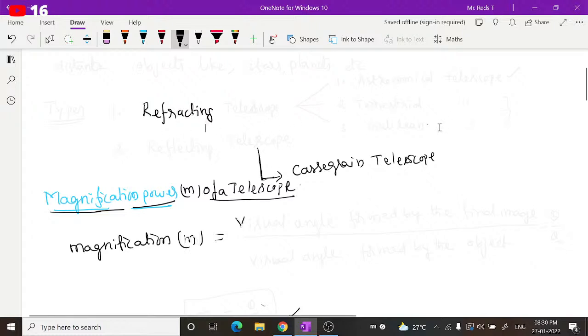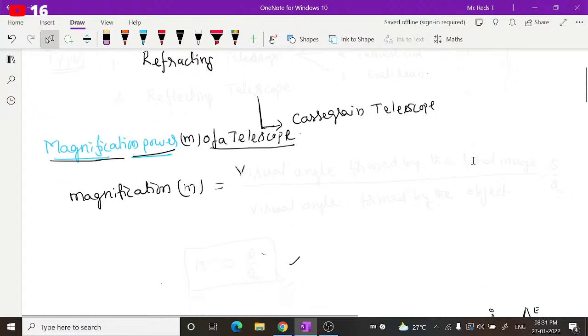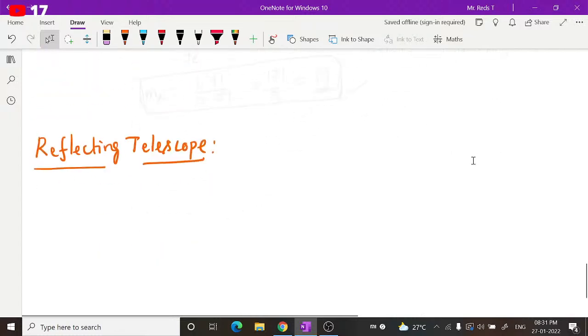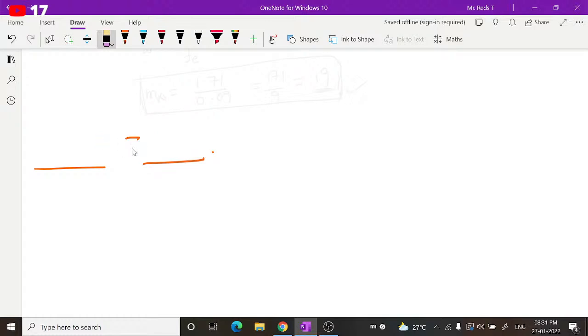Astronomical and terrestrial telescopes use two convex lenses only, whereas the Galilean telescope will use a convex lens as the objective, but the eye lens will be a concave lens. That's what I would like you to make a note of here. So before going ahead, make a note of it.